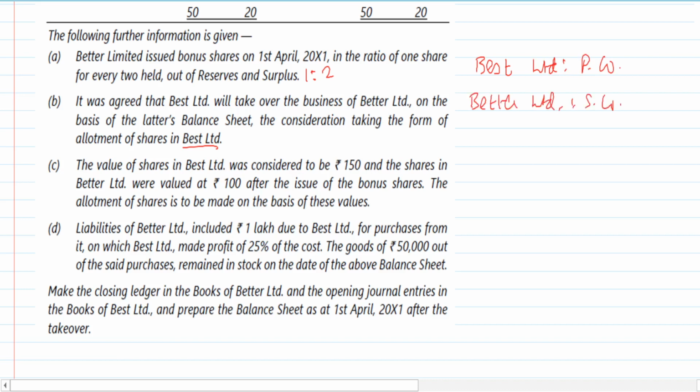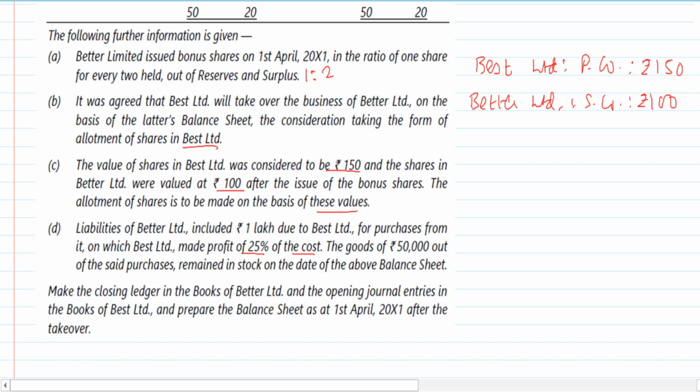selling company. In C, they are saying that the value of the shares in Best Limited is considered to be 150. So for Best, it is 150. And the shares in Better Limited were valued at rupees 100 after the issue of bonus shares. So this value is 100. The allotment of shares is to be made on the basis of these values. Liabilities of Better Limited included rupees 1 lakh due to Best Limited for purchases from it, on which Best Limited made a profit of 25% of the cost.